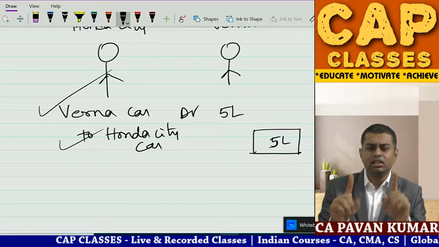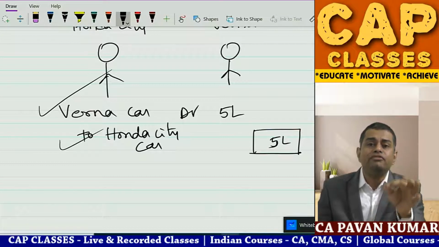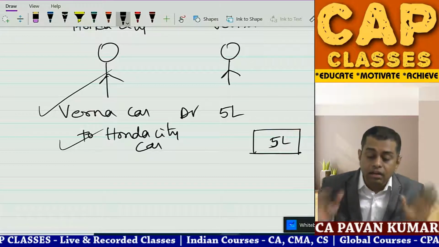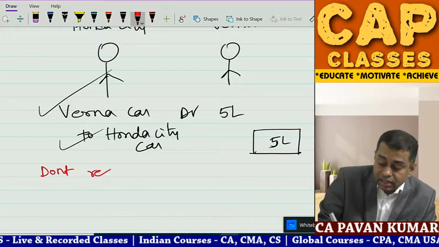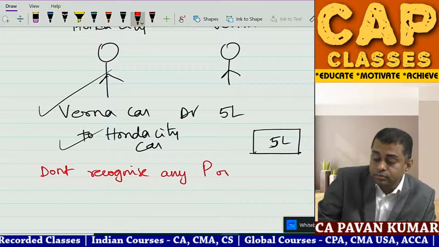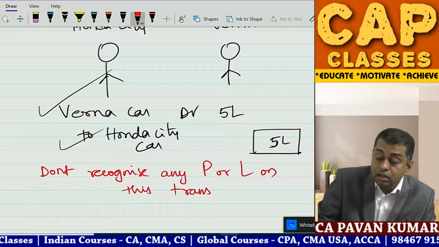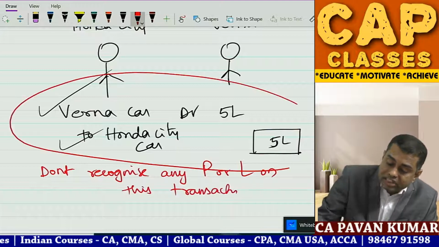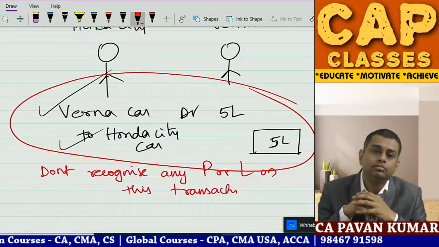Remember one thing, simple basic logic: do not recognize any profit or loss on this transaction. What is the intention? Don't recognize any profit or loss. It is possible only when you pass this journal entry; then there is no profit, no loss.